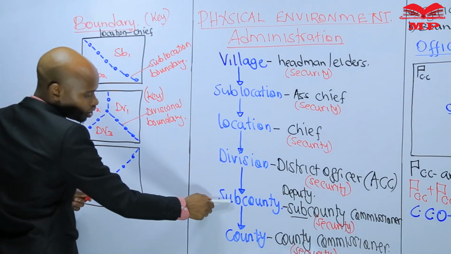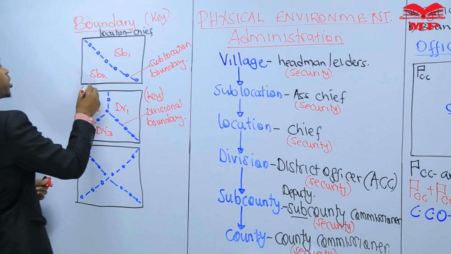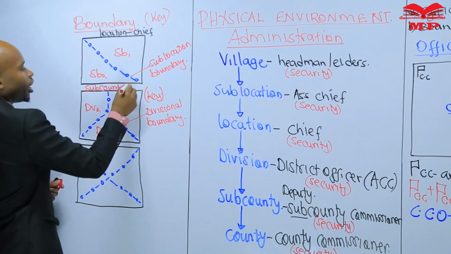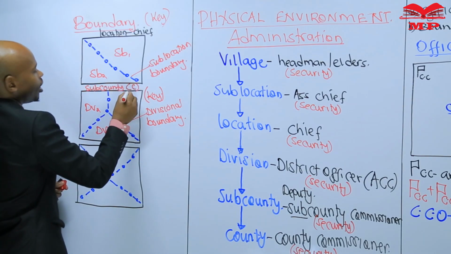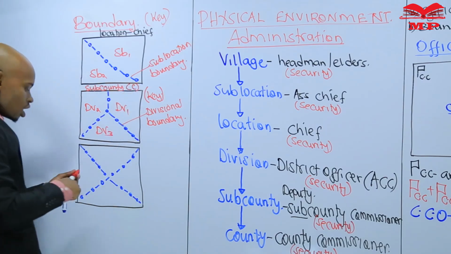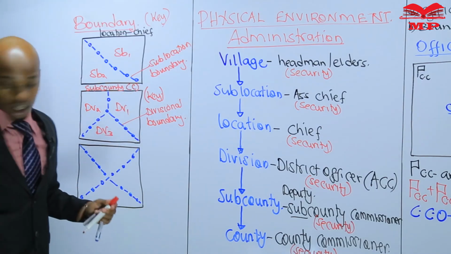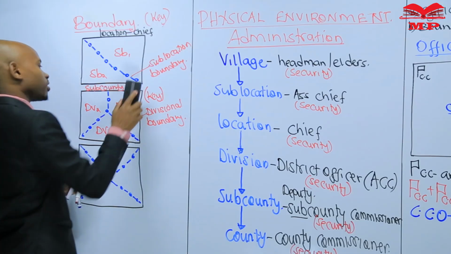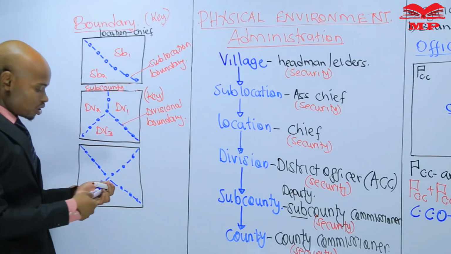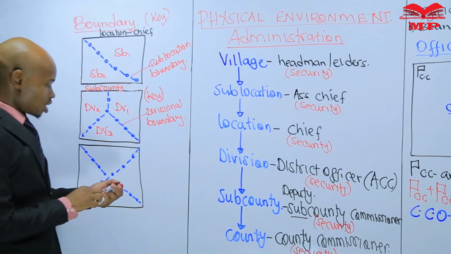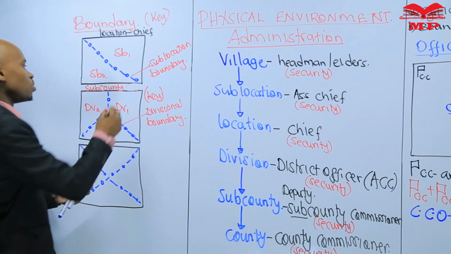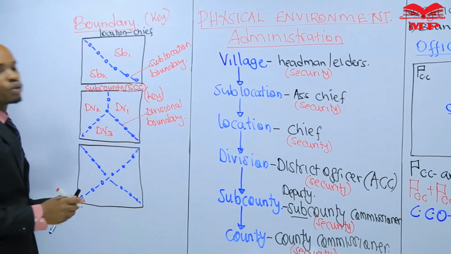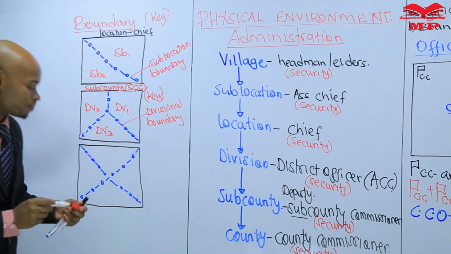Many divisions make a sub-county. So this area will be a sub-county headed by a sub-county commissioner. Very, very simple using the boundary. This one will be a sub-county commissioner or a deputy county commissioner.